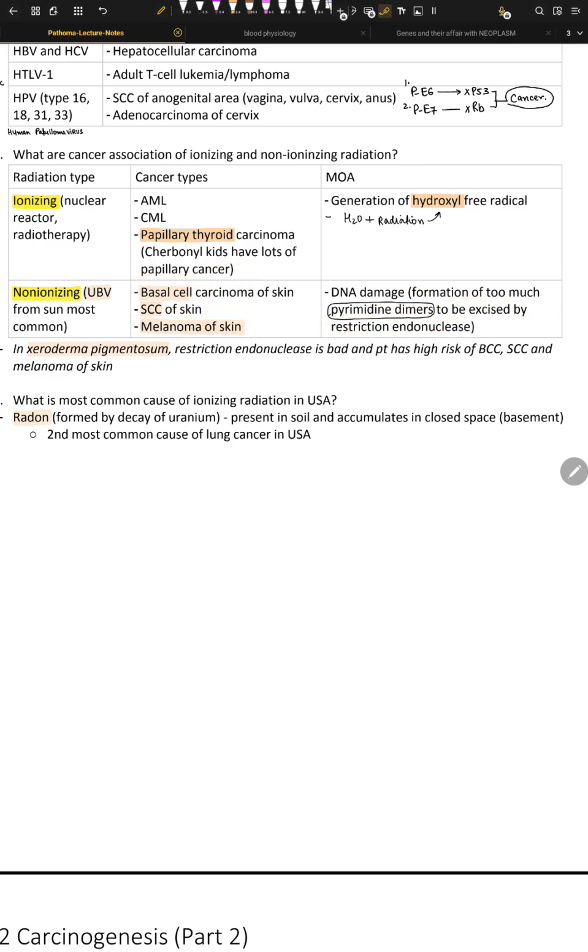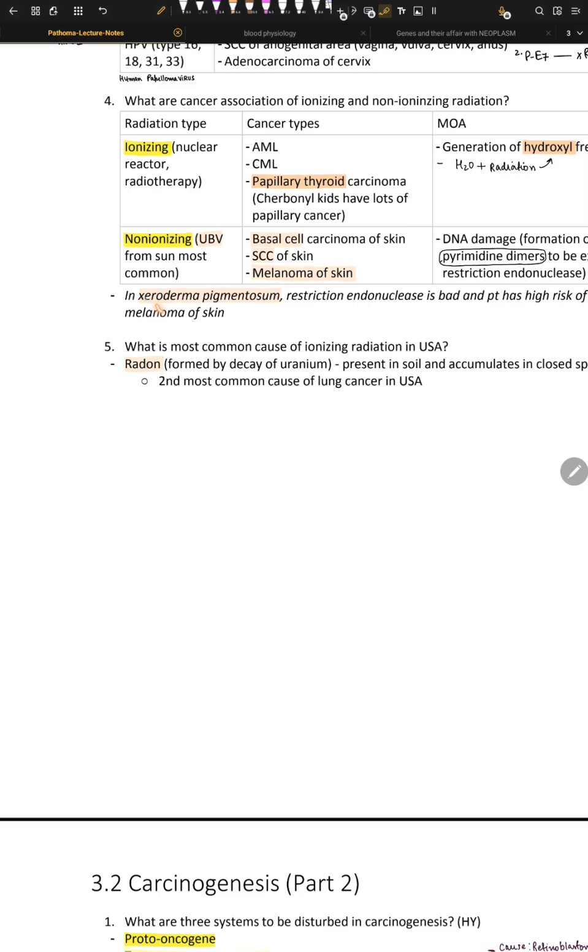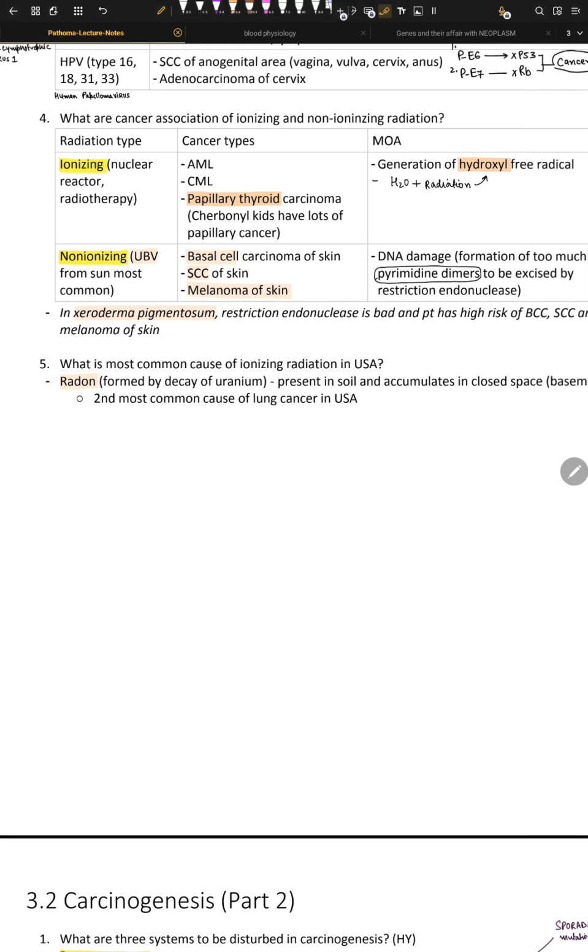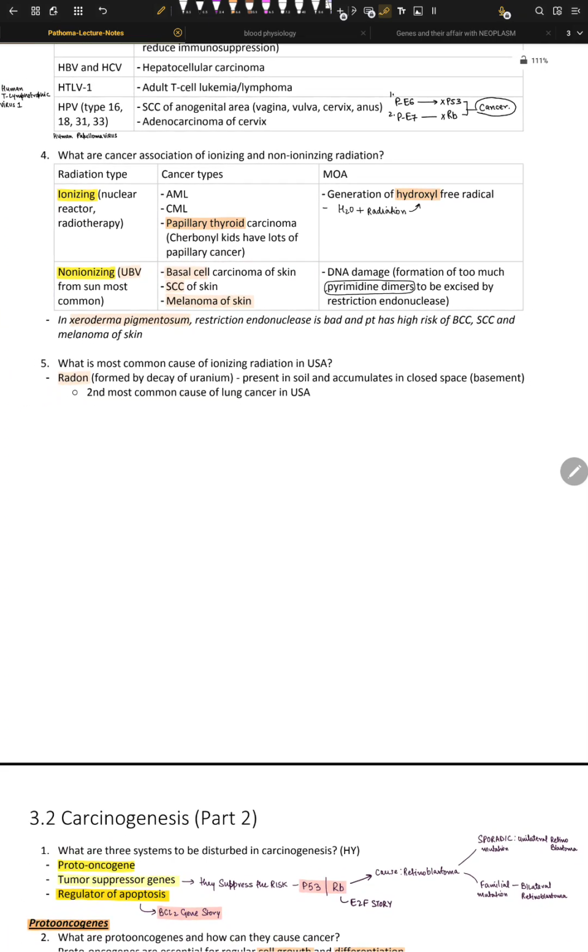And in xeroderma pigmentosum, the NER, the nucleotide excision repair enzyme, is defective and cannot repair the dimers. This extreme UV sensitivity happens, and then you have multiple skin cancers all over your body. So that's the thing right here.